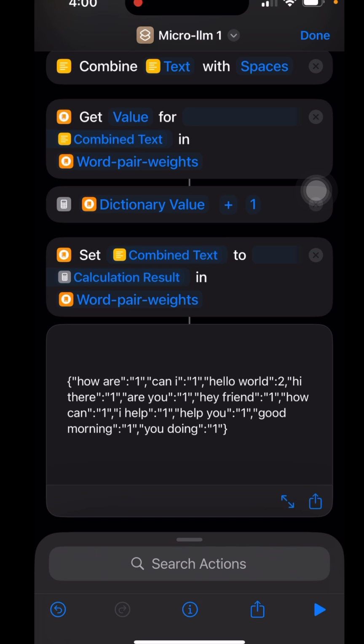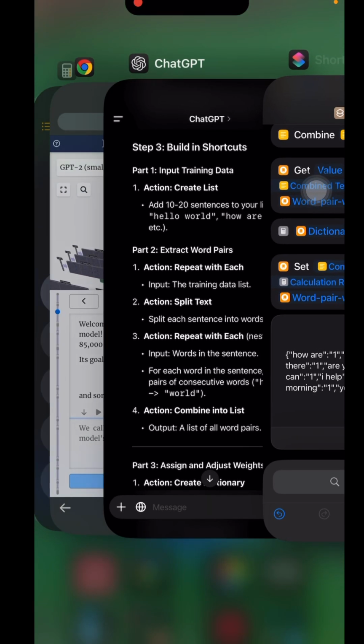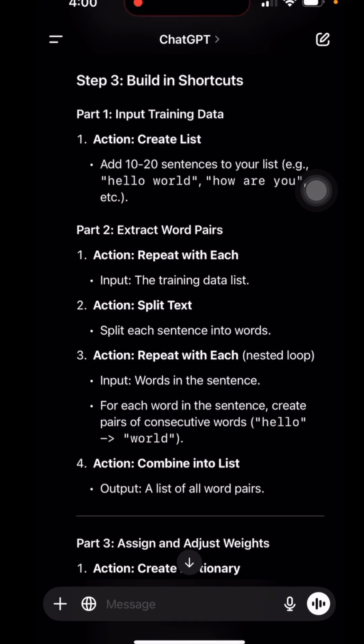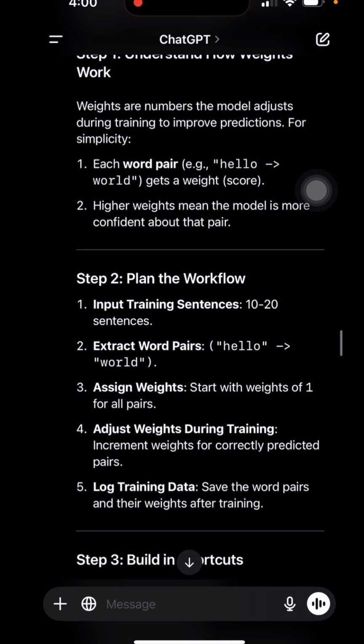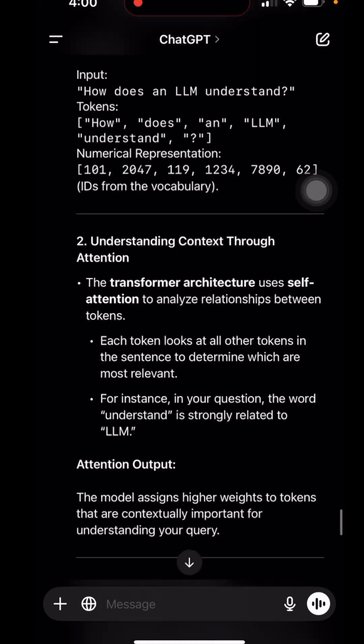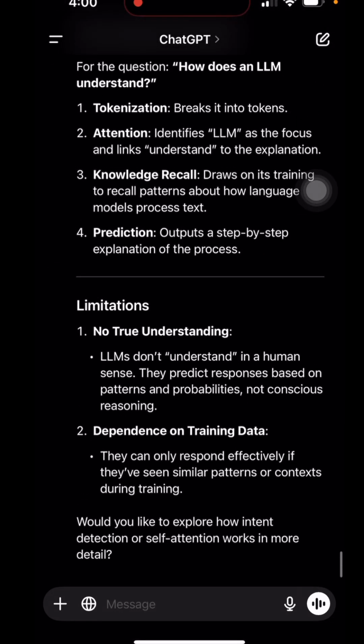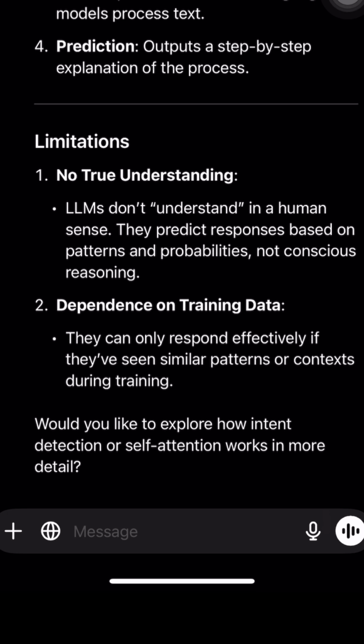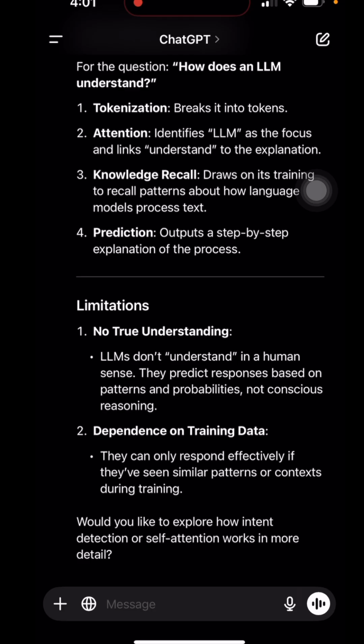And then the equations obviously are going to get more complex, which is what I needed to understand, so I can understand how these things understand what we're asking. My question to it was, well, how does the LLM know what I'm saying? It broke it down and gave me a really good explanation. But at the end of it all, this is the answer I was looking for: limitations, no true understanding. LLMs don't understand in a human sense. They predict responses based on patterns and probabilities, not conscious reasoning. I'm like, oh, perfect, that's really what I wanted to know.